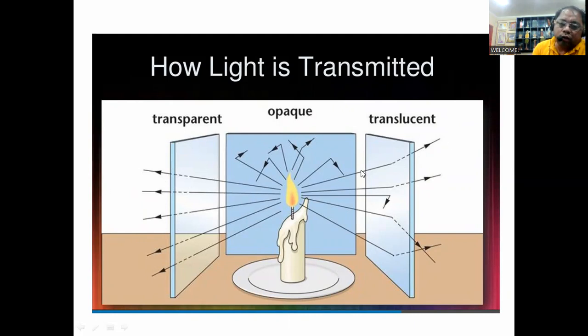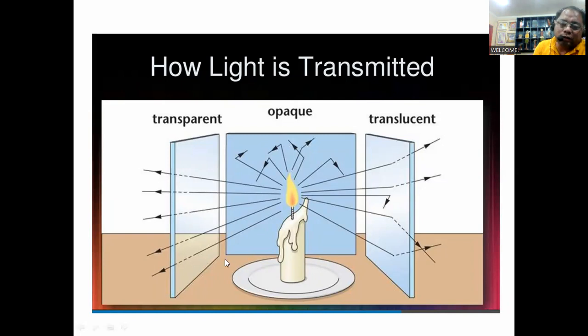Now, translucent materials are those where light cannot directly go through, but is probably bent. On the other side of the material, you may see a silhouette of somebody being there, but you could not recognize their face. So you know that something is moving there, but you could not identify what it is. So that's a translucent material. Light can pass through vaguely, and we could not recognize anything beyond it because it's not clear like clear glass.